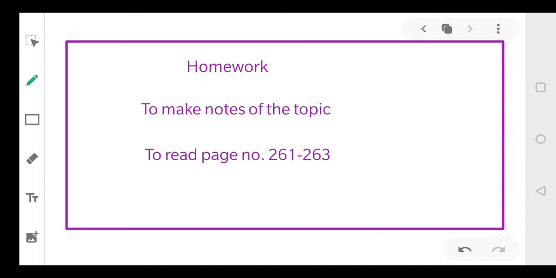Now coming to homework, dear students, first of all you will make notes of this topic. So you will read the page numbers 261 to 263. Very minutely you will read these page numbers. You will underline the important points, and you will make your notes, and if you have any query, you will send your queries, your problems to me personally, right everyone?